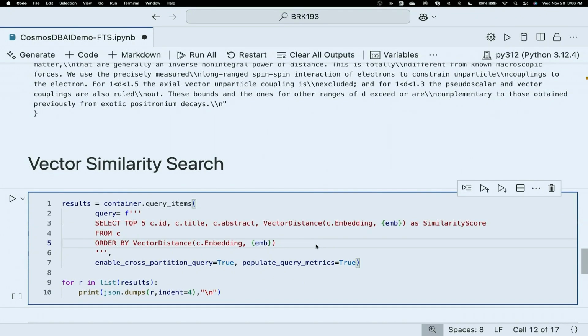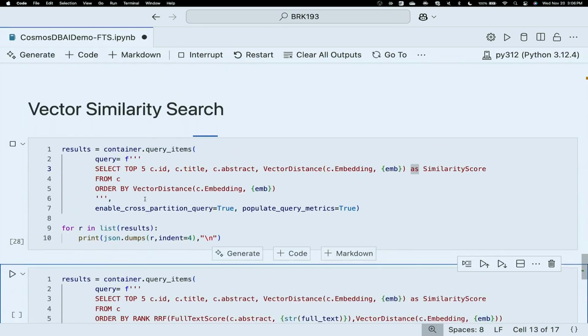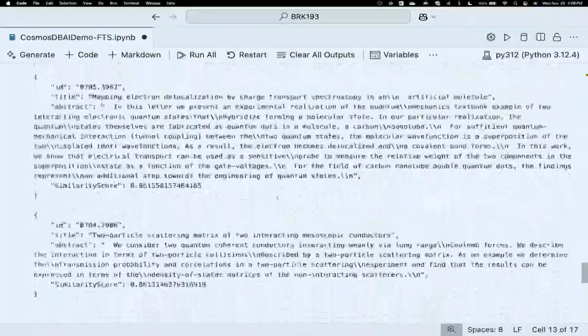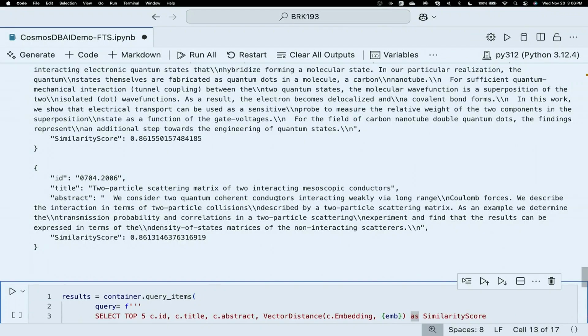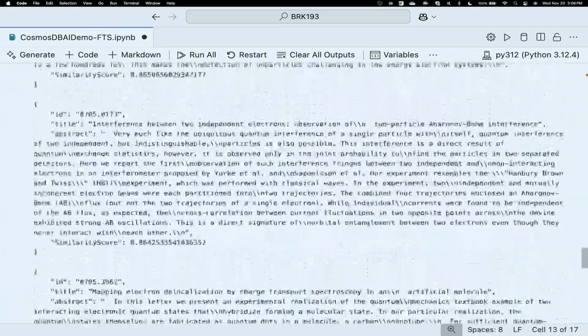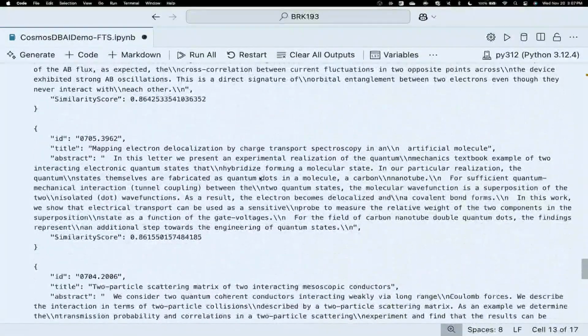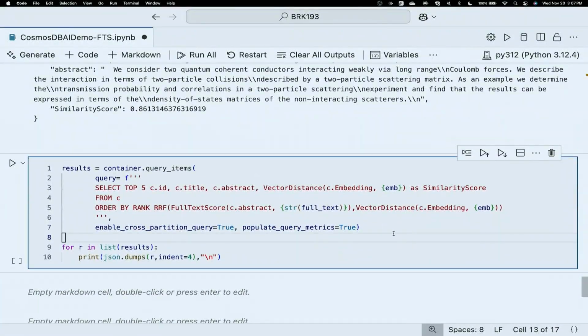And again, vector similarity search, really easy in Cosmos DB. We saw an example of this earlier. I'm going to order by the vector distance to take advantage of our DiskANN-based index. And I can see that the results are ordered by their vector similarity score. So this time we're using cosine similarity, so the results that are least relevant are at the bottom, and the results that are most relevant according to their similarity score are at the top. So nothing surprising here. Again, it executes very quickly thanks to DiskANN.